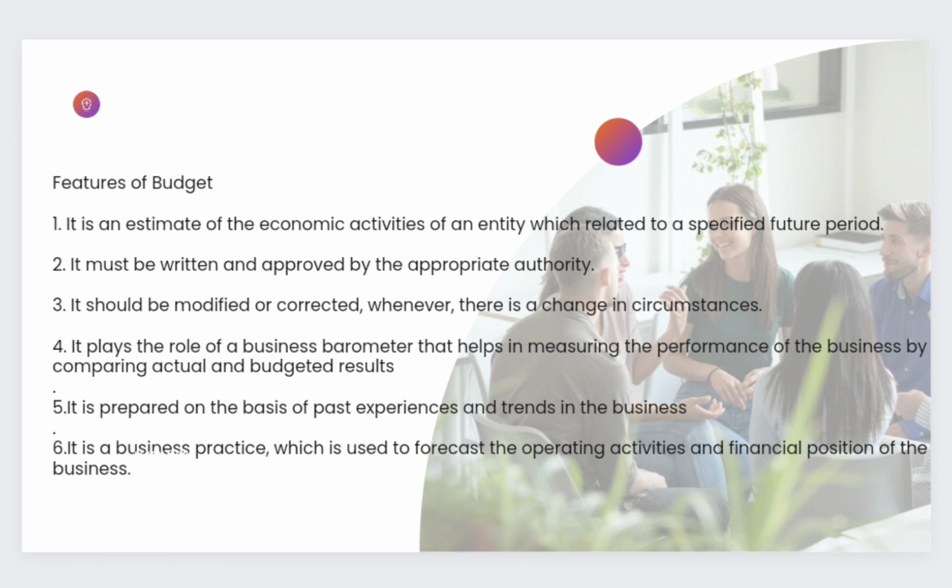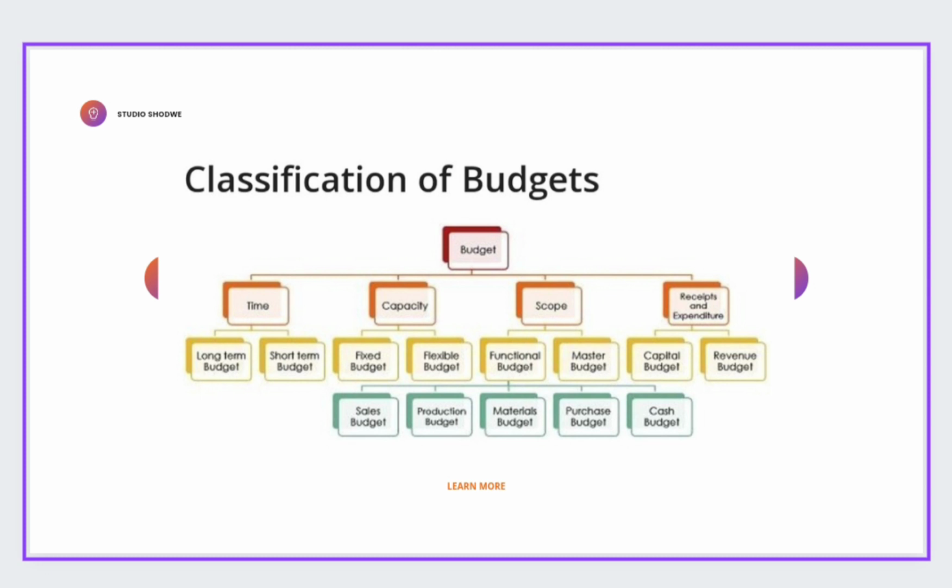Fifth one is it is prepared on the basis of past experiences and trends in the business. The last one is the business practice which is used for forecasting the operating activities and financial position of the business. Next, we see about the chart of classification of budget.